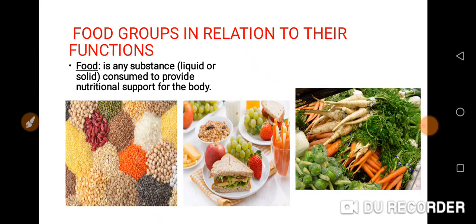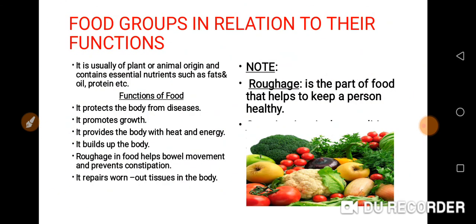Now, the next one, these are the functions of food. All these foods are usually of plant or animal origin, and they contain essential nutrients such as fat and oil, protein.